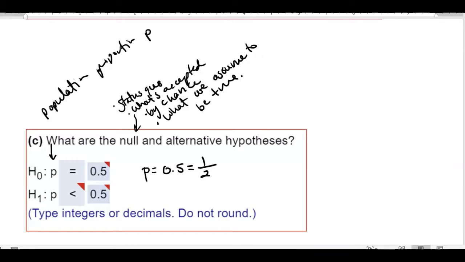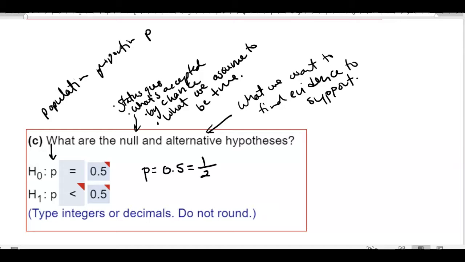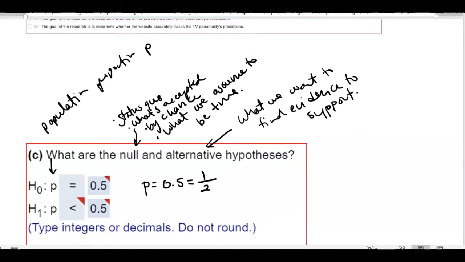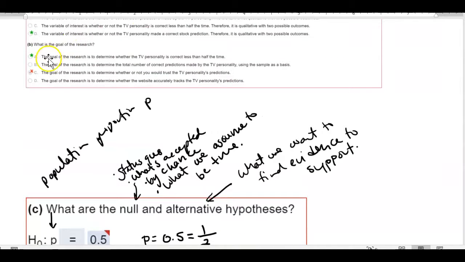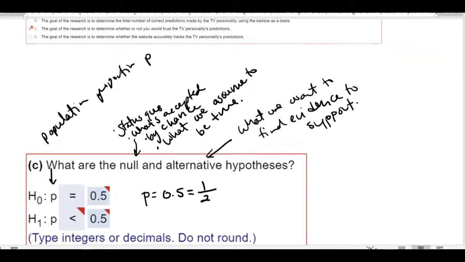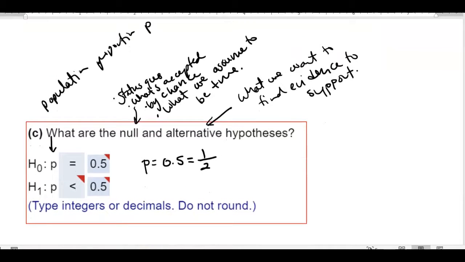Okay, the alternative hypothesis is what we want to find evidence to support. Remember, up here it says, what was the goal of the research? The goal of the research is to determine whether the TV personality is correct less than half the time. So that means that my proportion is going to be less than half. And this is the null, and this is the alternative hypothesis, H0 and H1.